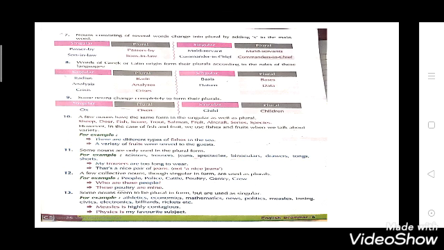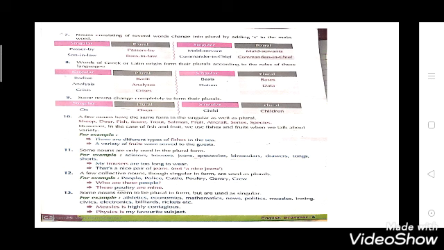Now see the 8th point. Words of Greek or Latin origin form their plural according to the rules of their language. So there are few words which change according to their language. So radius will be changed to radii, analysis will change to analyses. So like this it will change. 9th point. Some nouns change completely to form their plural. So there are few nouns which change completely to form a plural, like ox is changed to oxen, child to children. So like this it will be changed.